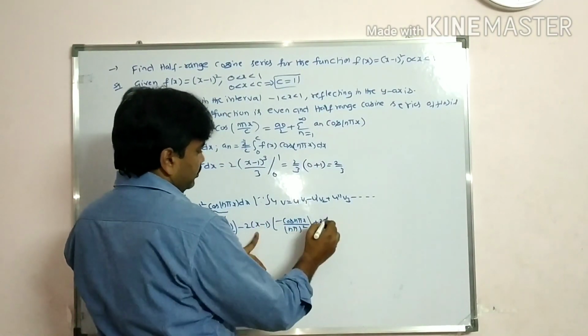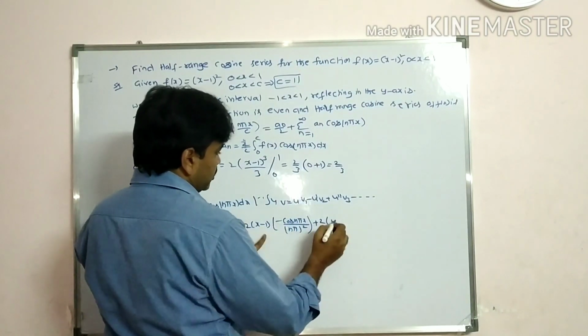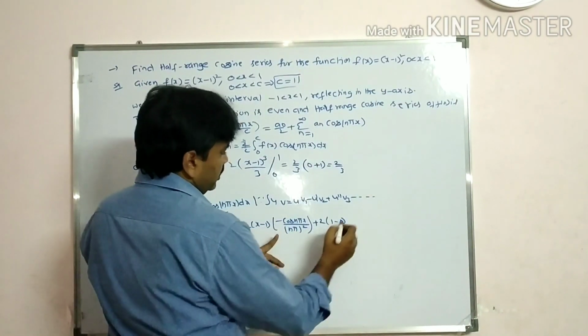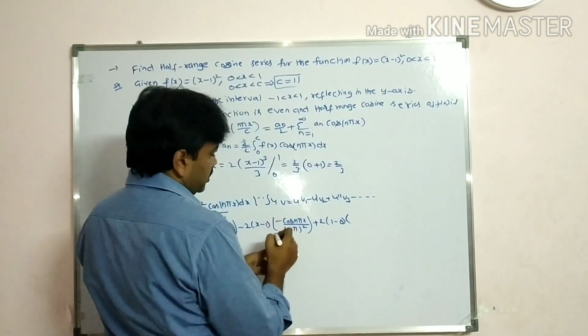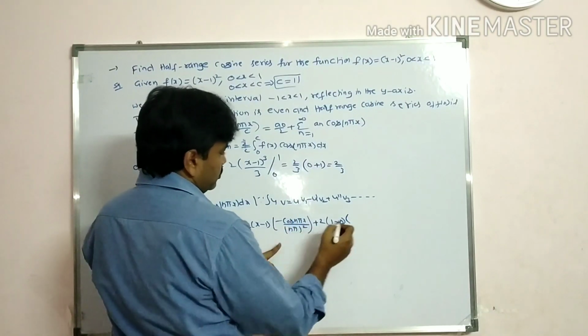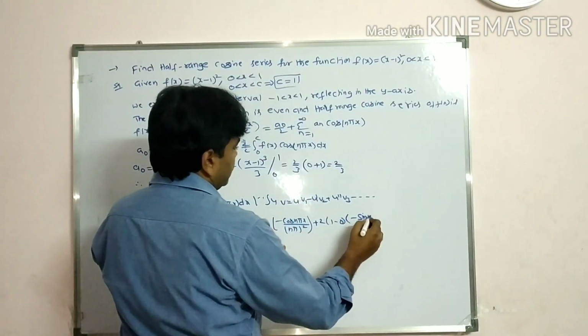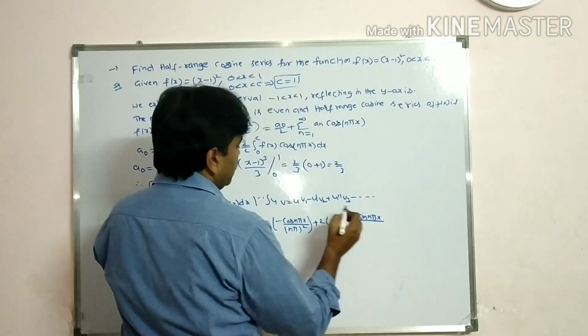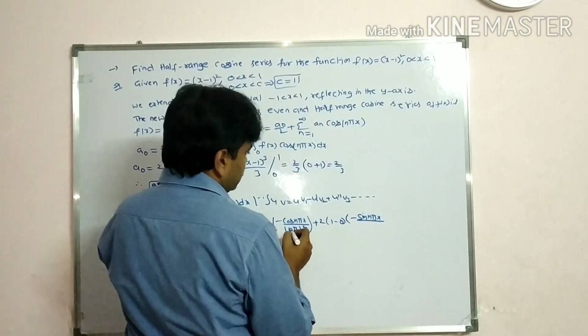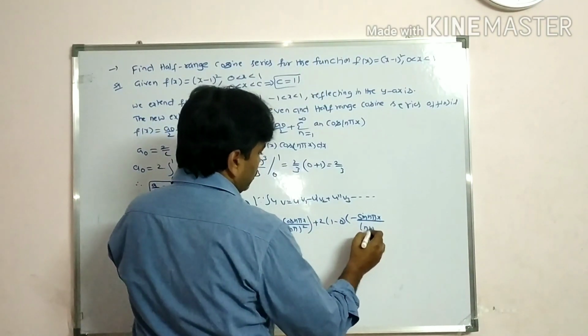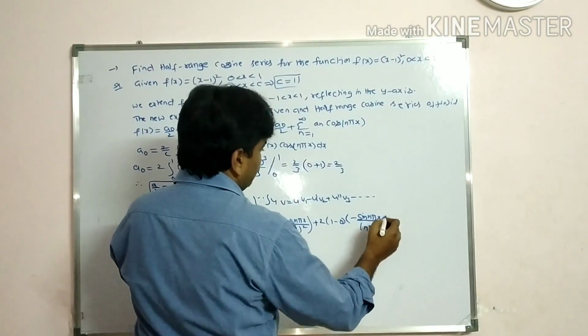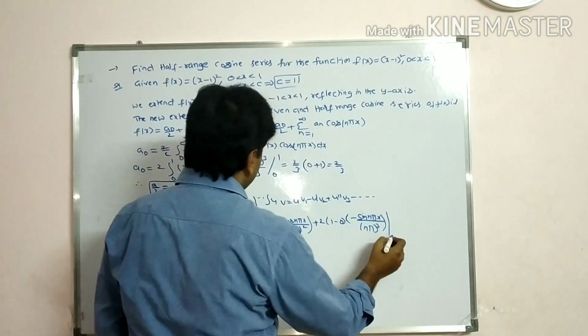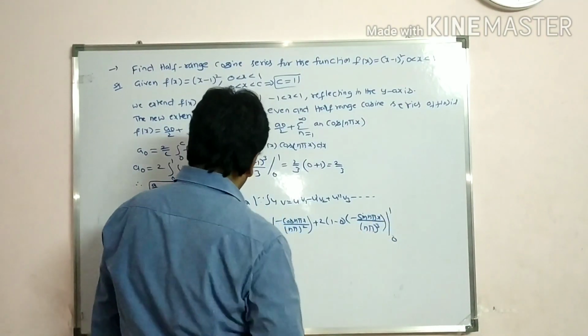Derivative of x is 1, so derivative of 1 is 0. Again integral of minus cos n pi x by n pi whole square. So we get minus sin n pi x by n pi. Already we have n pi square, so we get n pi whole cube, between the limits 0 to 1.